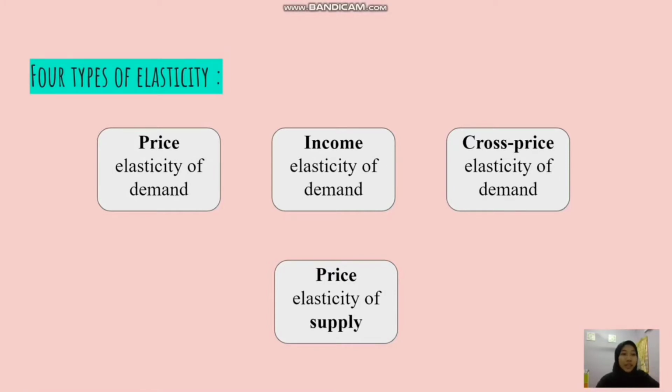There are four types of elasticity. First, price elasticity of demand. Second, income elasticity of demand. Third, cross-price elasticity of demand. And last but not least, price elasticity of supply.